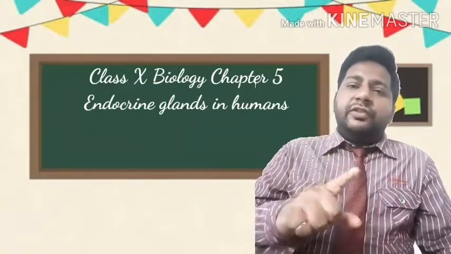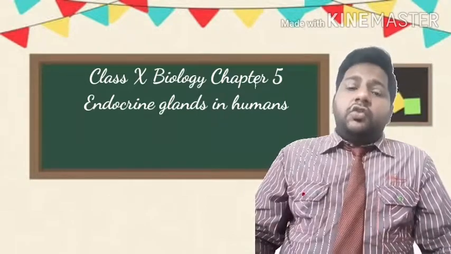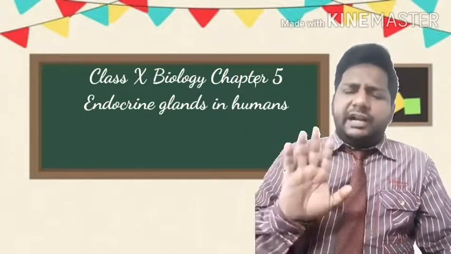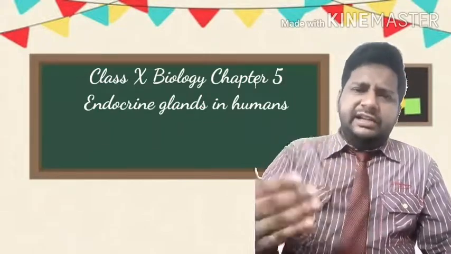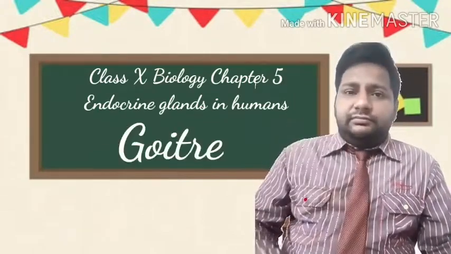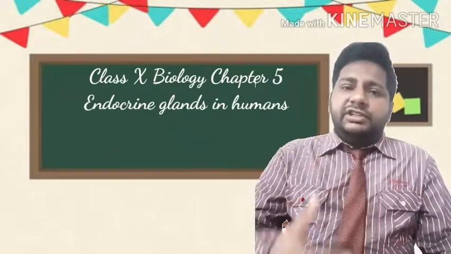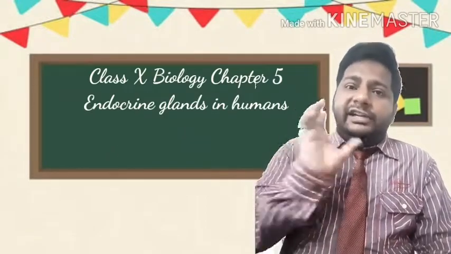Increased amount of thyroid hormones causes a situation or a condition, I should not say disease, it's a condition called goiter. इससे एक हालात बनता है बॉडी में जिसको हम लोग कहते हैं goiter.